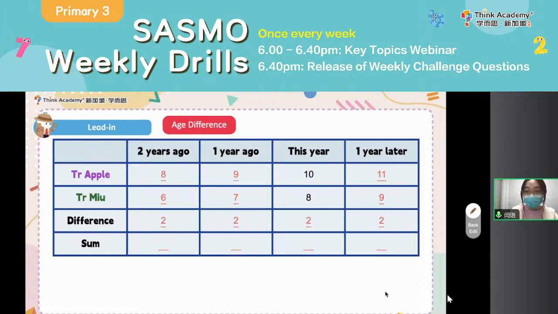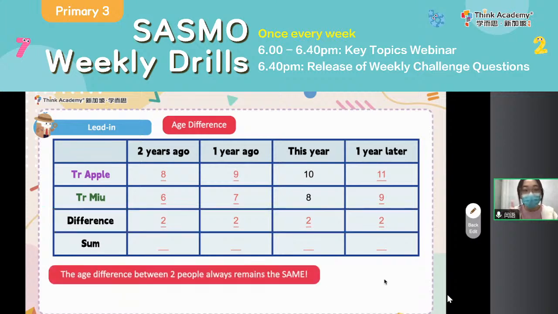So actually here, everyone, just based on the table, what kind of conclusion can you get? Let's pay attention to the difference part. Remember that the age difference between 2 people always remains the same. That is, when one person is getting older, the other person is getting older as well. And also, if one person was younger, the other person was younger as well. Okay, so this is the first key point.